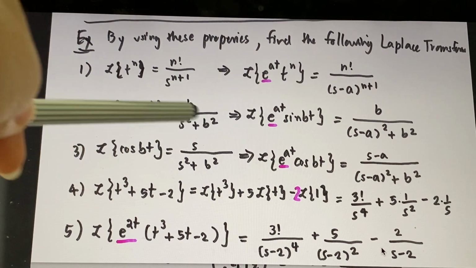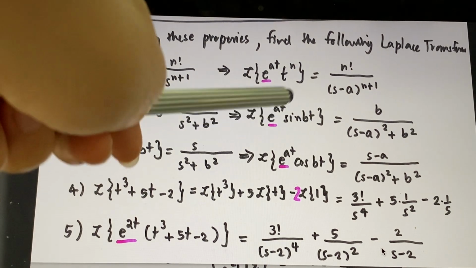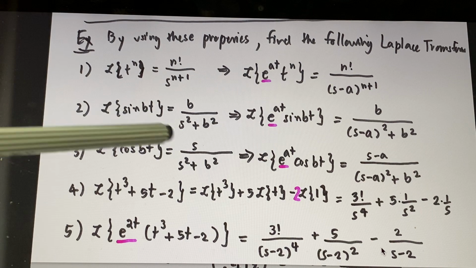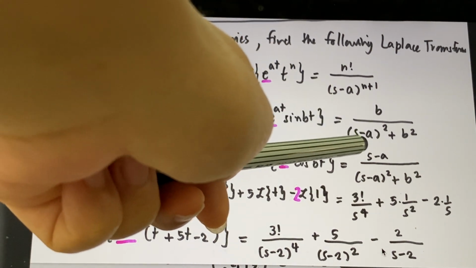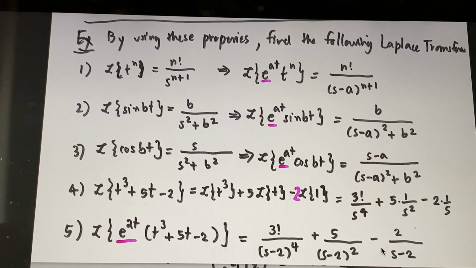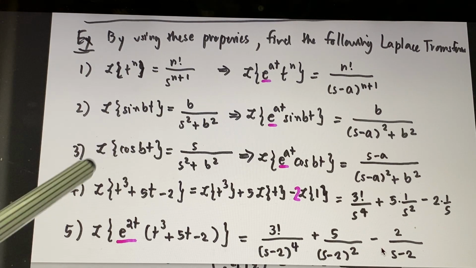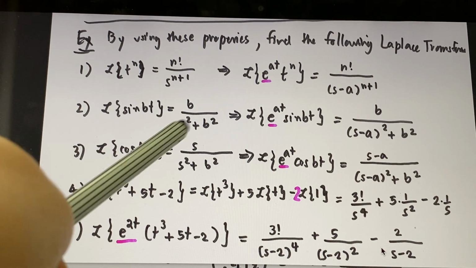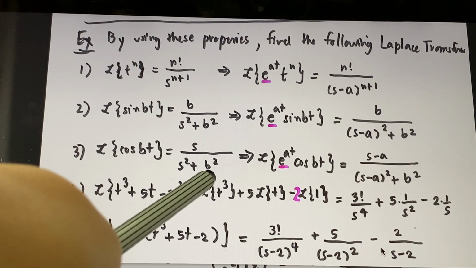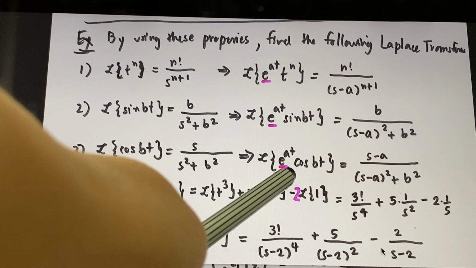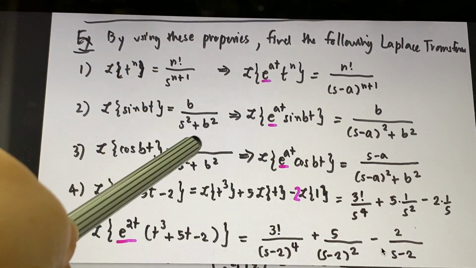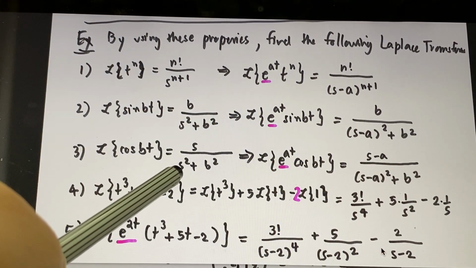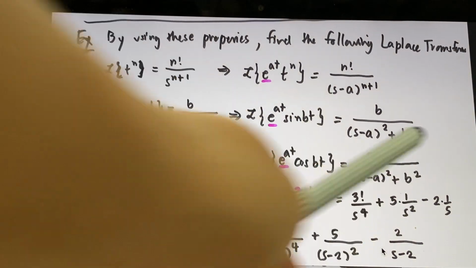So the Laplace transform of this multiplied with e to the at. Shifting again, it's b over s squared plus b squared, wherever there is s, you plug in s minus a, see? Number 3, Laplace transform of cosine bt is s over s squared plus b squared. If you shift it by a unit, you're going to get s minus a squared, and plus b squared here.